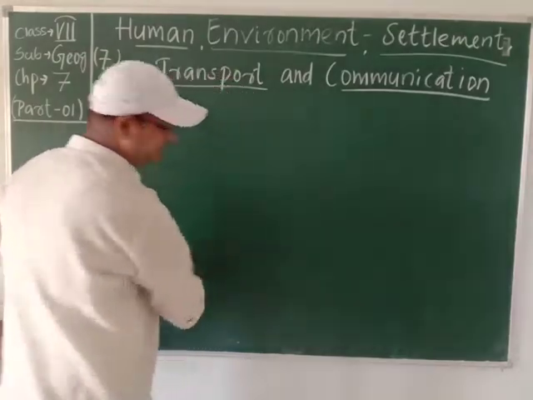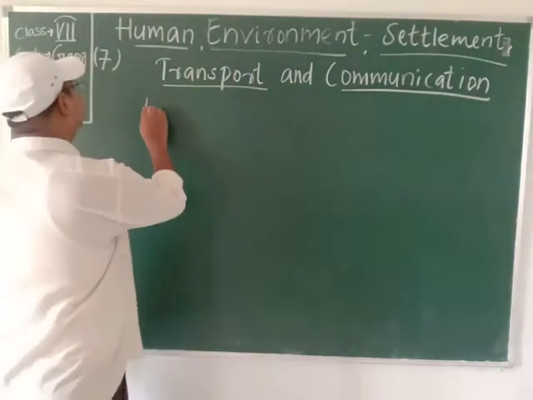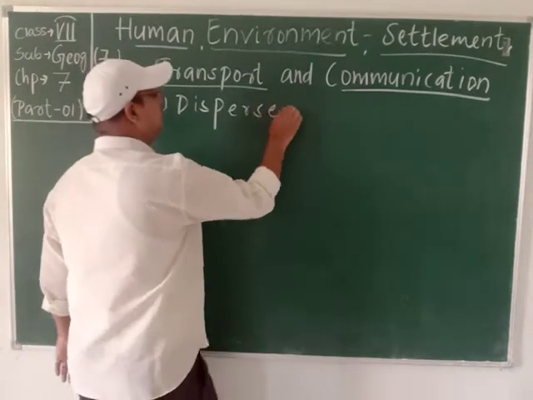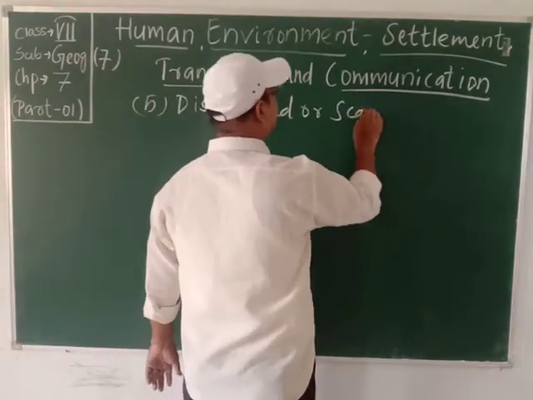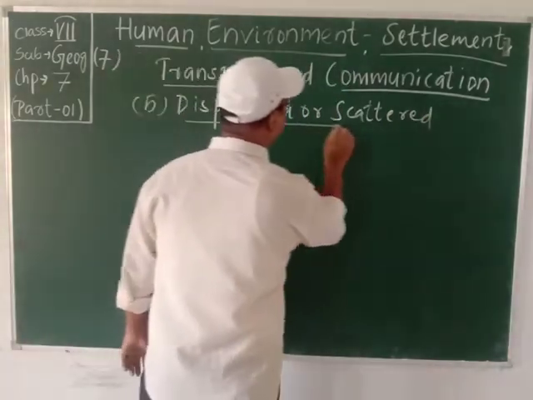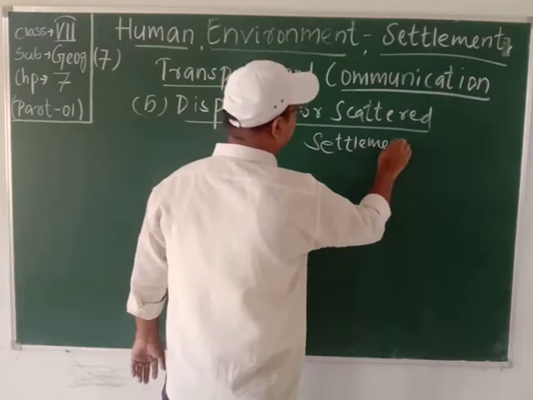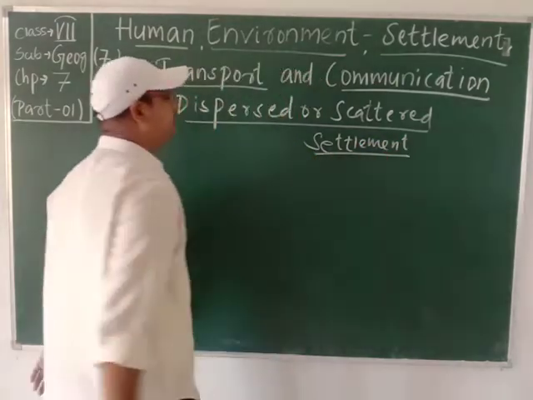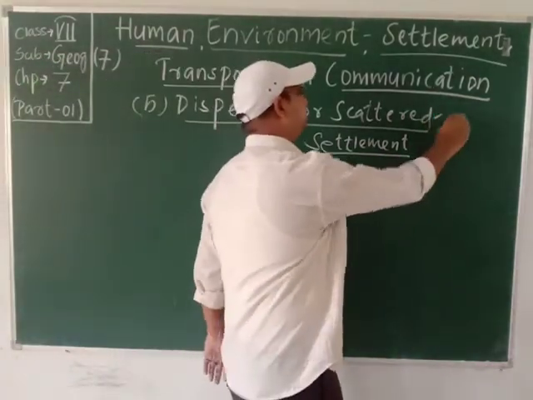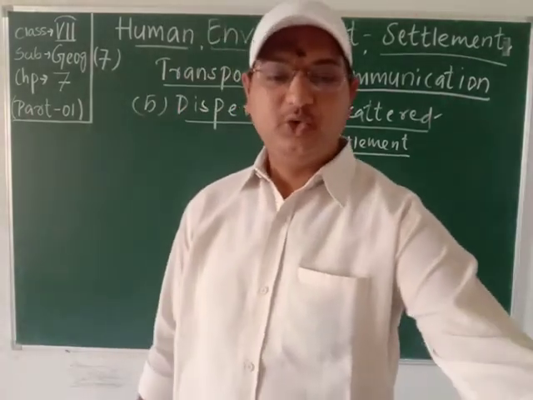Students, let me write. Scattered settlement. Dispersed or scattered settlement. Students, what do you mean by the word? Scattered means bikhra hua. Scattered means it is bikhra hua.